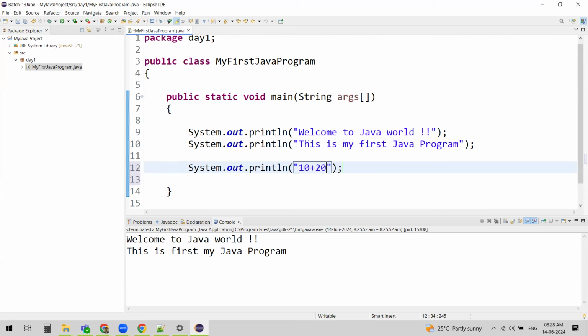So if you see here, this time it says 30 because it is actually calculating this value. It knows it is identifying this plus as an operation to be performed between these two numbers. It identified these two as numbers because you are not enclosing them in double quotes.